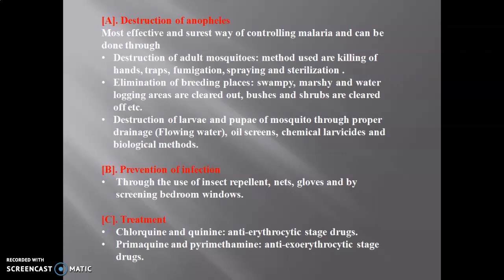is destruction of mosquitoes. Now, the breeding places such as swampy, marshy and water-logged areas should be cleared out. Bushes, shrubs should be cleared out, because these are nothing but the sites, the regions where you can find more mosquitoes. We can prevent this infection by use of insect repellents, nets, gloves, and by screening bedroom windows. This can be the better way to prevent this malaria.